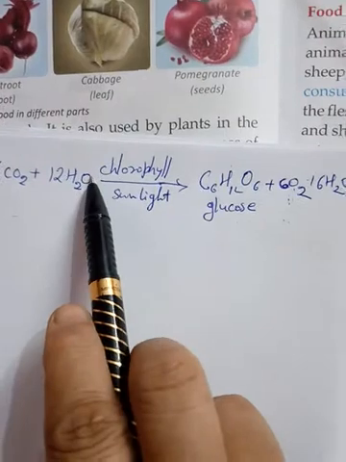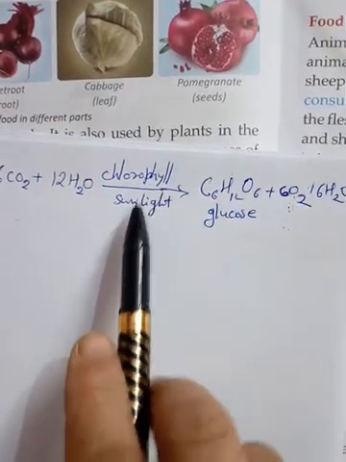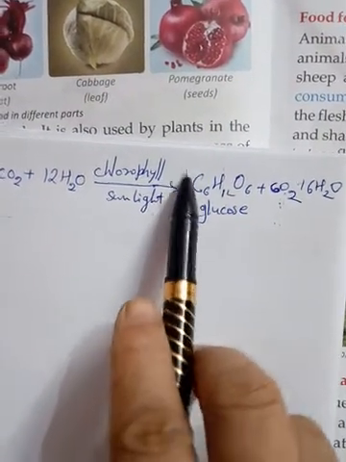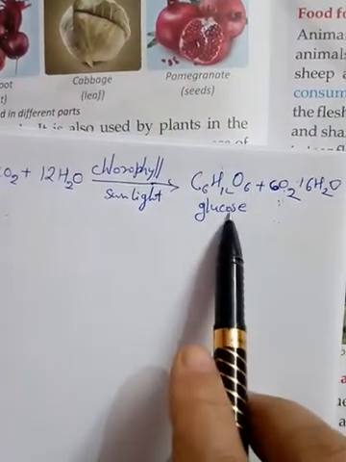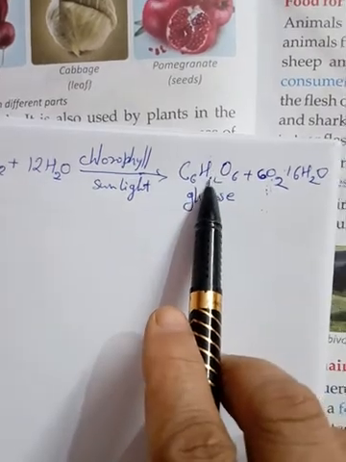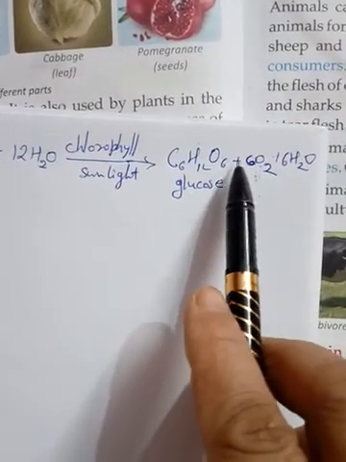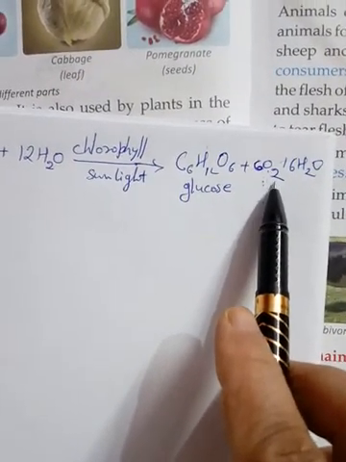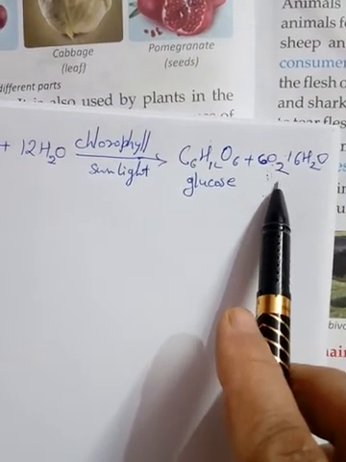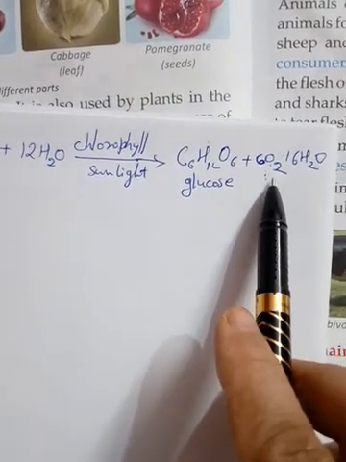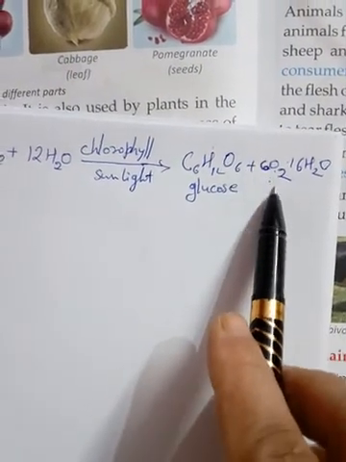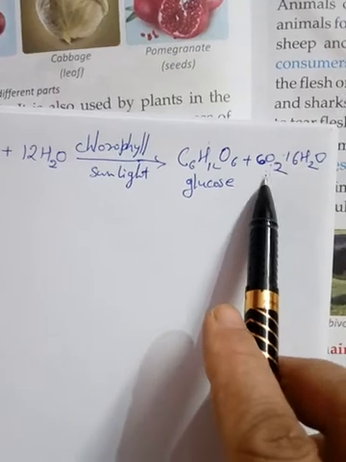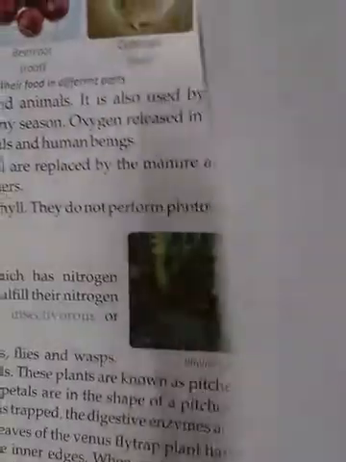This is the process of photosynthesis in which carbon dioxide and water, in the presence of chlorophyll and light, are used by the plant to prepare food which is called glucose. Along with glucose, some water and O2, meaning oxygen, are produced. This oxygen is also produced by the process of photosynthesis, which is used by humans and animals for breathing.